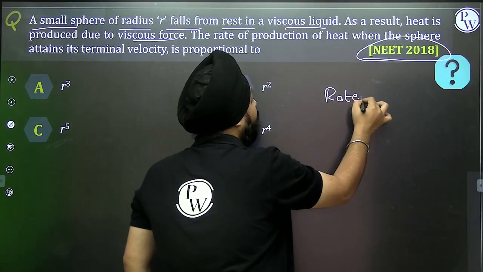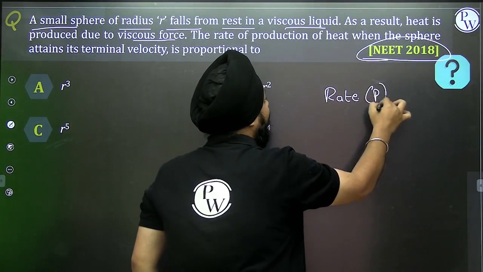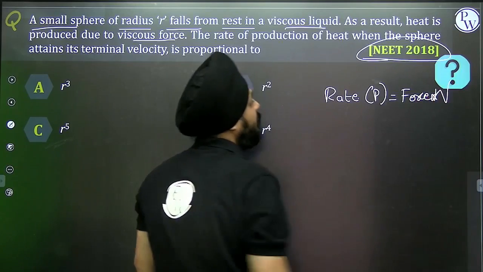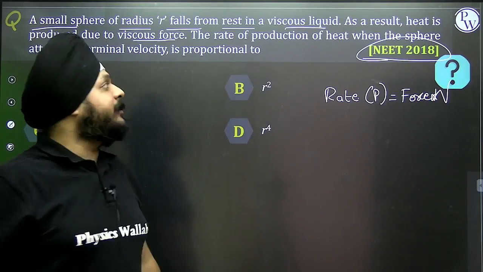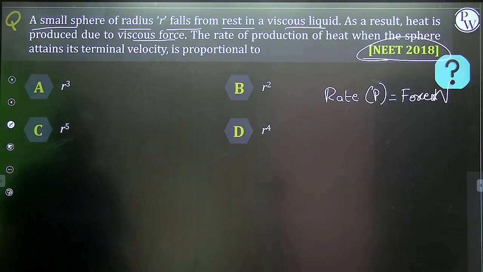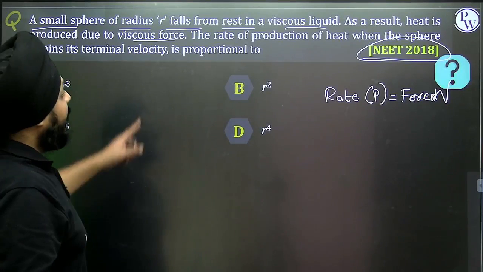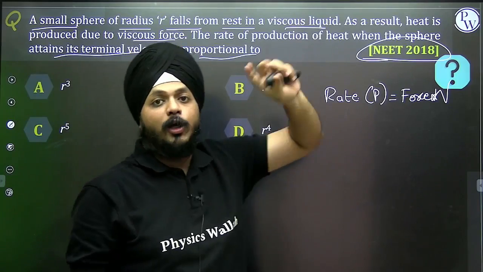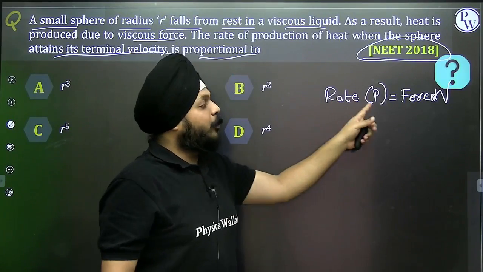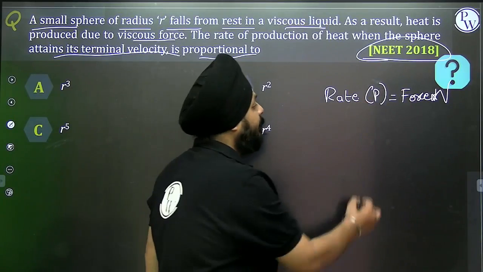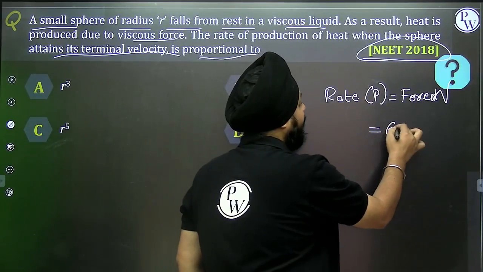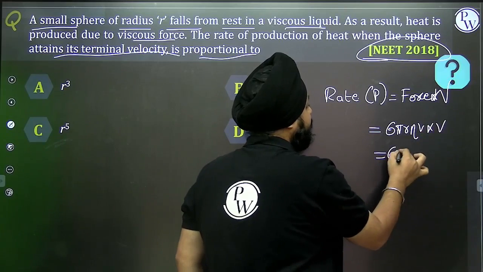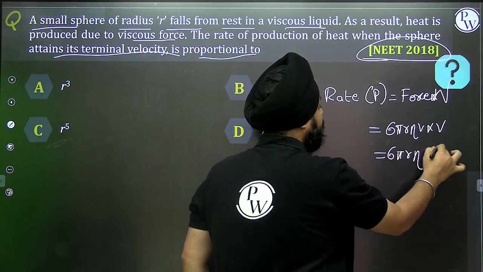What is the rate of the heat? That is power. Can I say that is force into velocity? Rate of heat, that is power, right? The rate of heat when the sphere attains its terminal velocity is proportional to, simple. The rate of production of heat is force into velocity. Force is defined as 6 pi r eta v, into v. Can I say it is 6 pi r eta into v square?